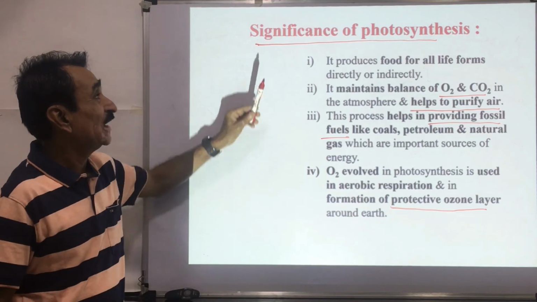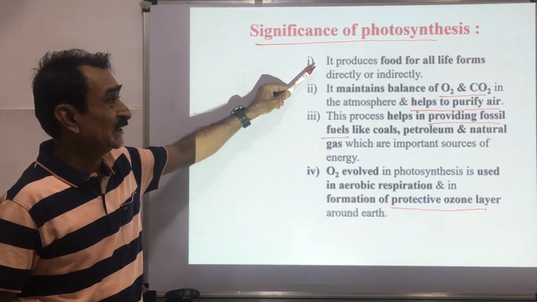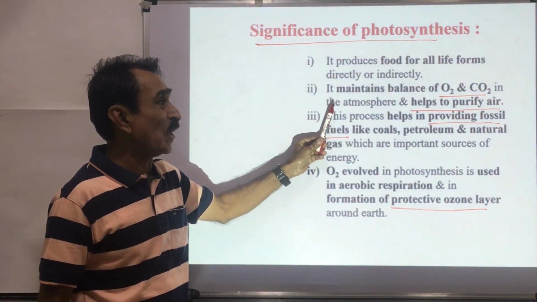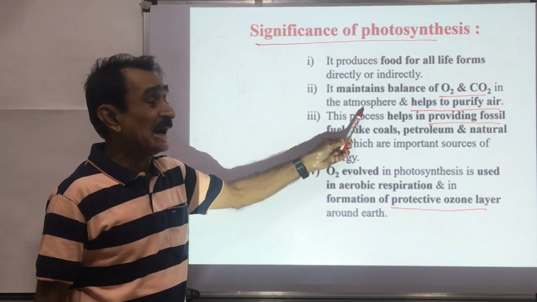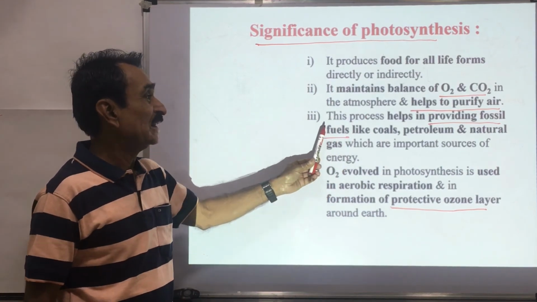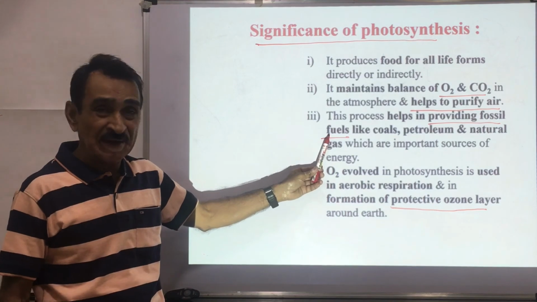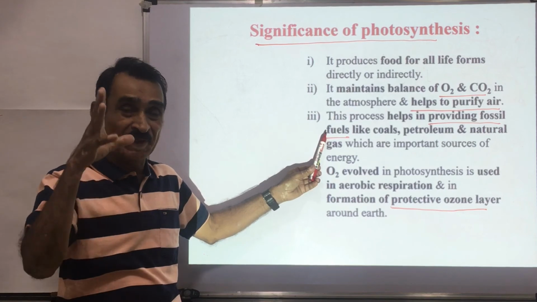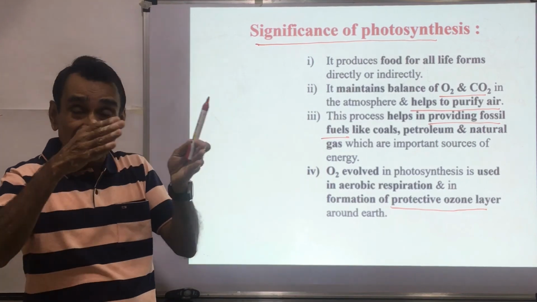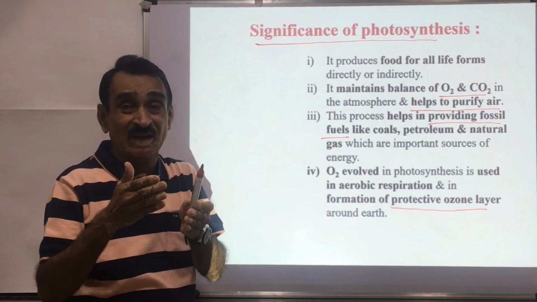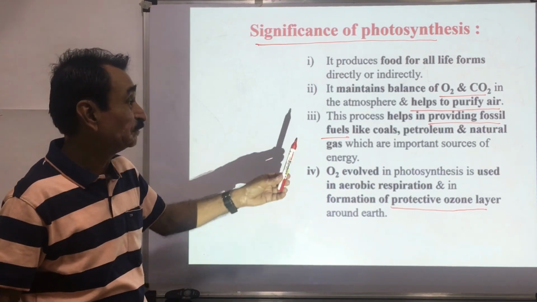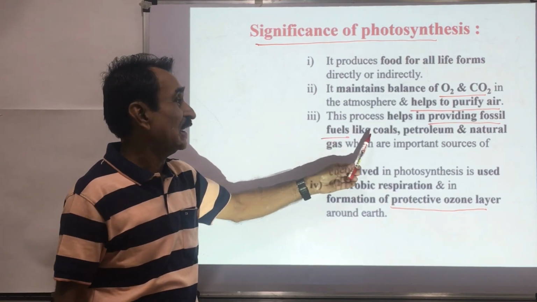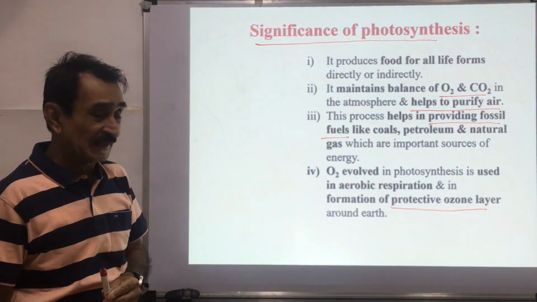And for the formation of this ozone layer, oxygen is very, very important, and this is supplied by the process of photosynthesis. The first important use of photosynthesis is, this supplies the food, it maintains the balance of oxygen and CO2 in the atmosphere, and it helps in the purification of air. This process also helps in providing the fossil fuel. In the earlier days, there were plants on the earth's surface, they were photosynthesizing, and afterwards, these were buried inside the earth surface or in the soil because of earthquake, etc. And now these are converted into the fossil fuels, coals, petroleum, natural gas, etc.